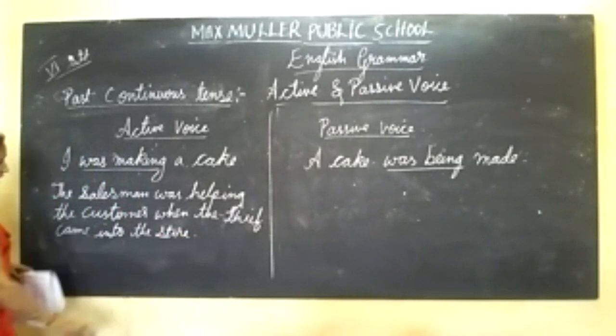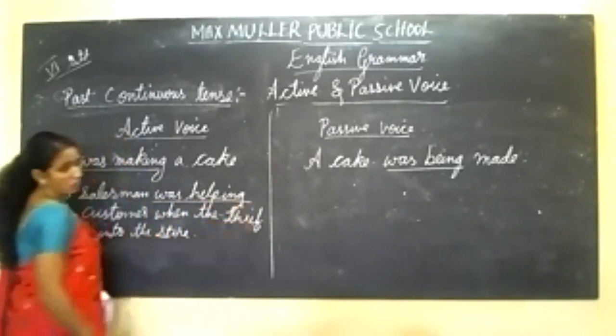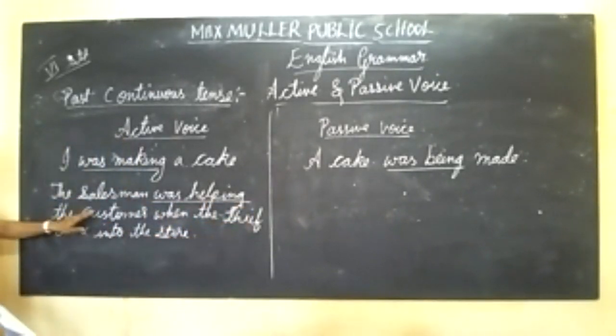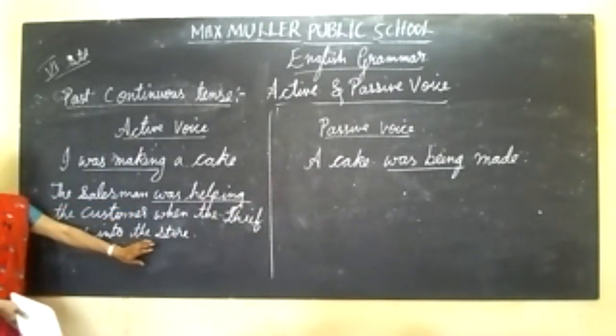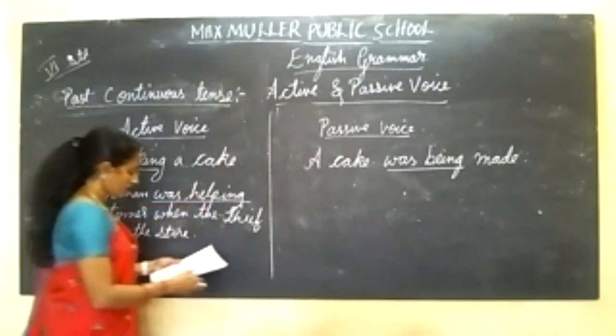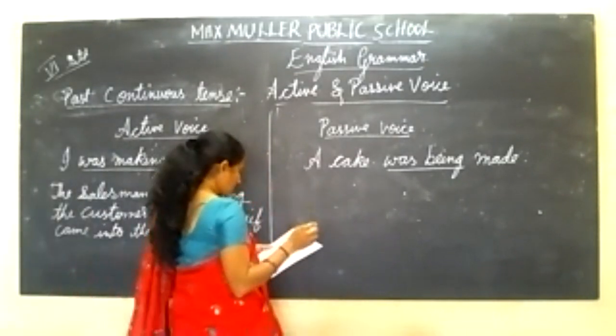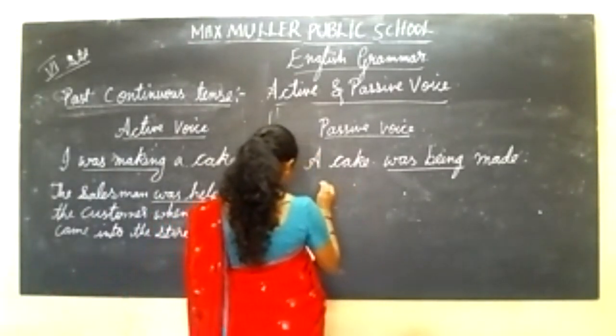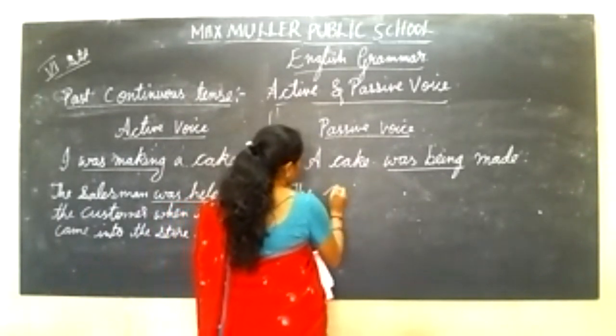The salesman was helping the customer when the thief came into the store. Was helping. Here, then in passive voice, the customer